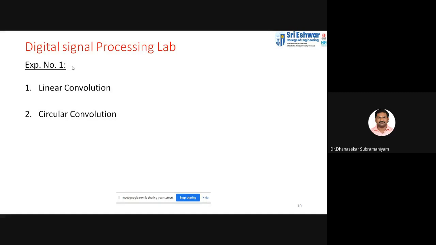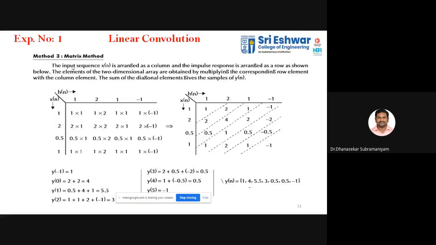I have no need to discuss much on this. Convolution is basically convolving 2 sequences, and we get a new signal. That is nothing but the convolution. Convolutions are used in image processing and signal processing, for various applications. Convolutions are classified into three types: linear convolution, circular convolution, and sectioned convolution. Linear convolution means two sequences will be given, x of n and h of n. If you are going for linear convolution, we need not bother about the length.